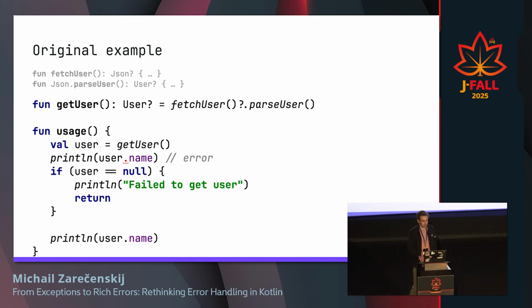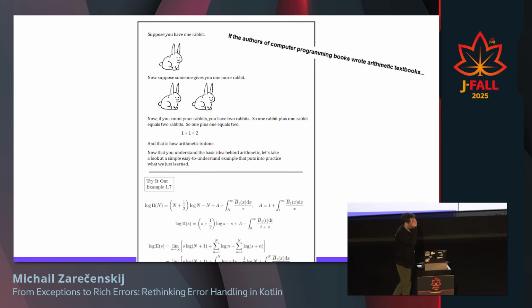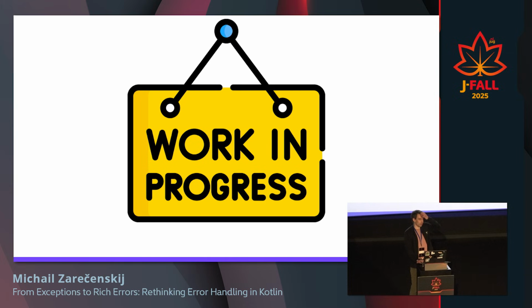And that's, of course, in my opinion, it's a real problem, because when you use nulls and then you want to make your application safer, you have to sacrifice with a lot of complexity and write a lot of code and then maintain it, and of course make bugs and then catch them. And that's why we are working on a new thing that we call rich errors, and why we try to improve this error handling mechanism in Kotlin.